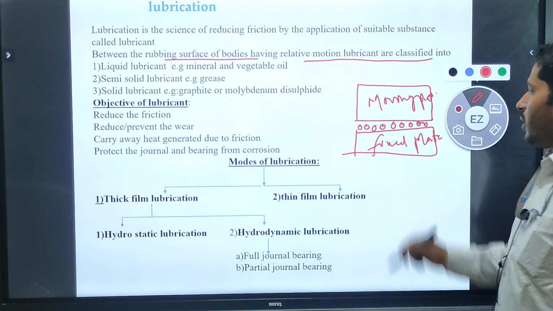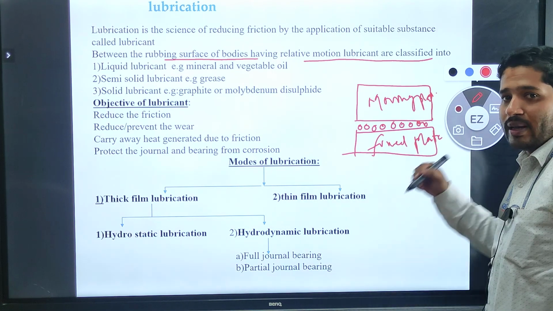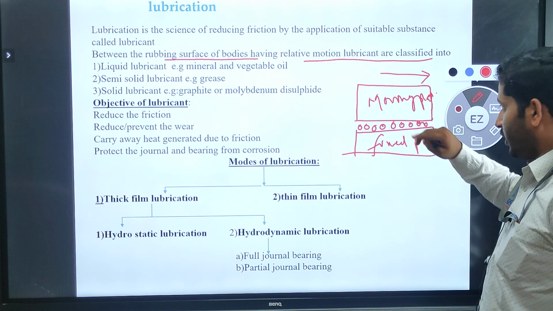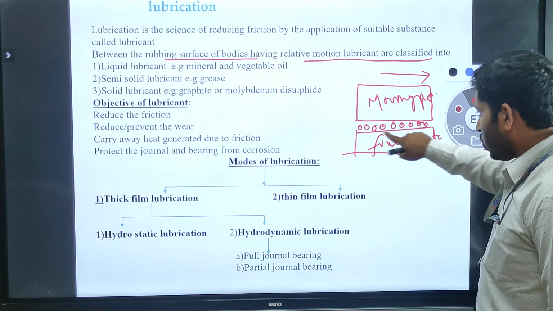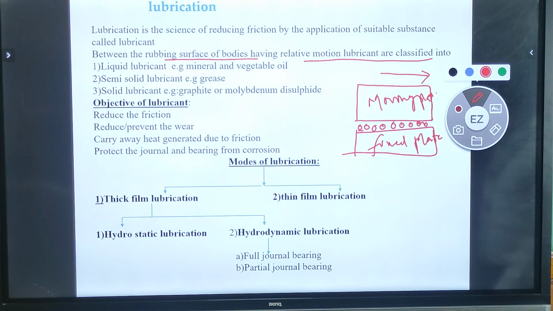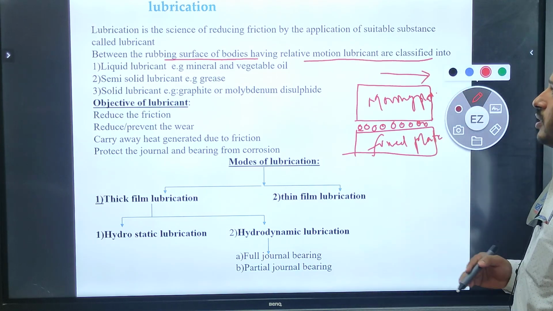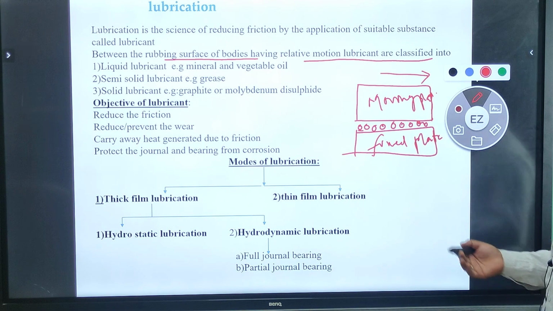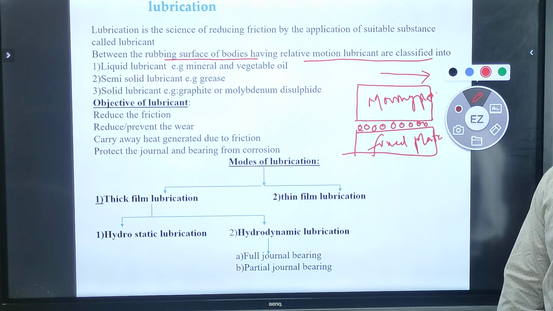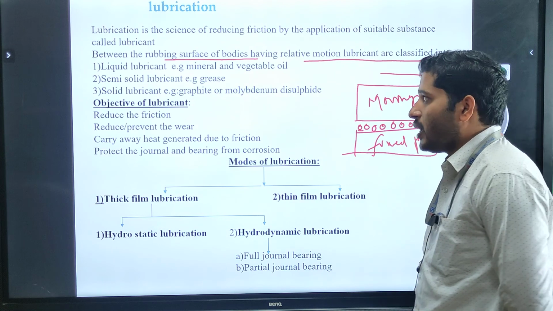If this moving plate has a tendency to move in a particular direction, say toward the right side, it can rub on the surface of the fixed plate. If we use lubrication, then what will happen? It can move smoothly on the surface of the fixed plate. Is it right? We use different types of lubricants between the moving plate and the fixed plate. The first thing we are going to discuss is the liquid lubricant.